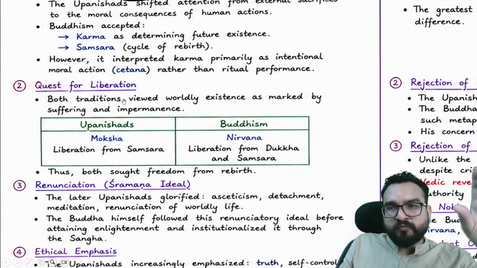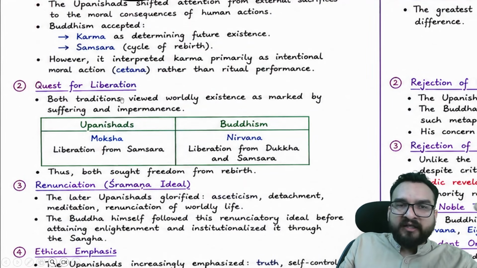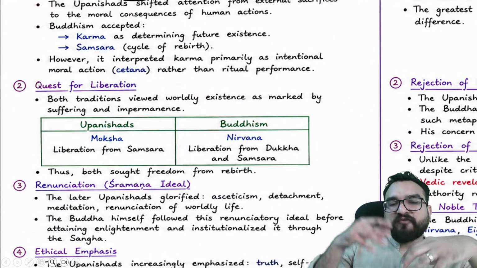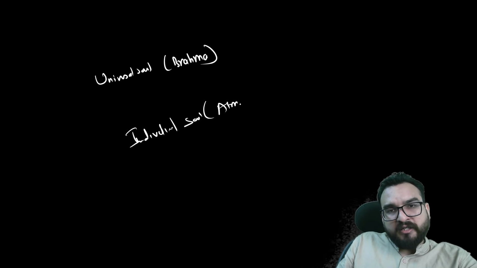Both of these schools believed in liberation. Upanishads believed in moksha, liberation from the sansara, but the Upanishadic liberation is different, which I will be telling you a bit later on. Upanishads believe in a universal soul, which they call Brahma, and an individual soul, which they call Atma.